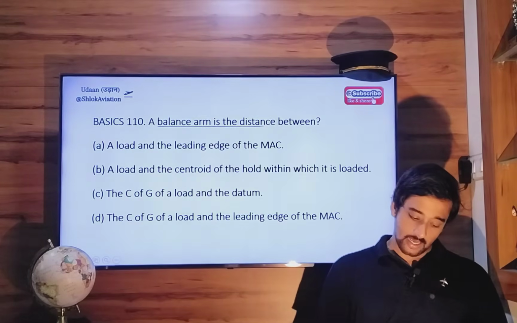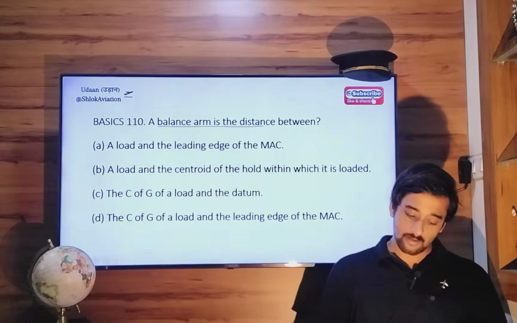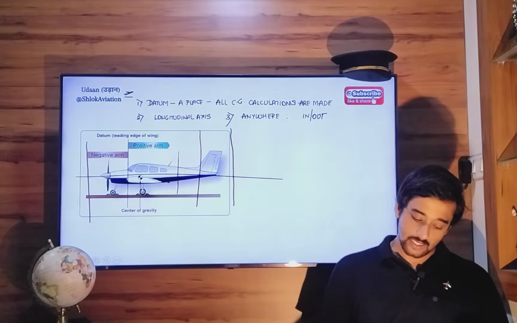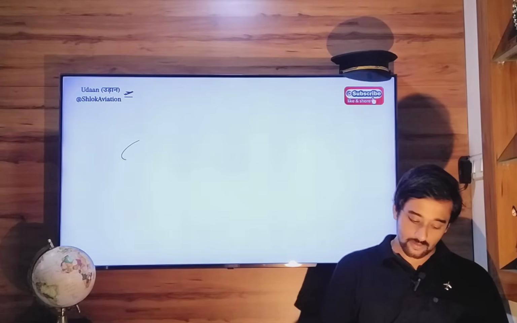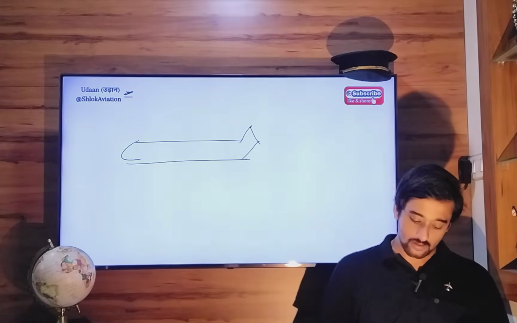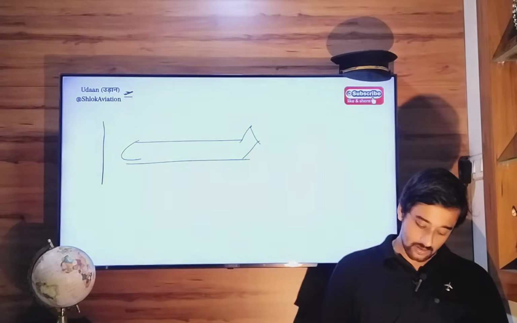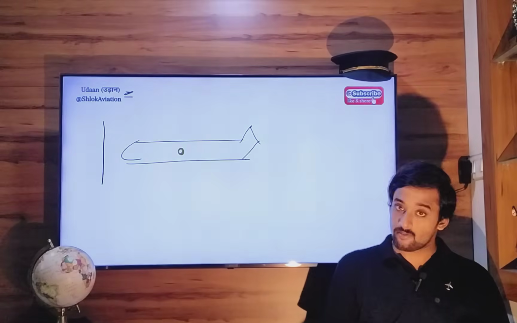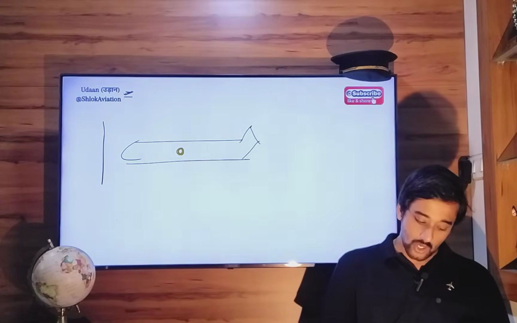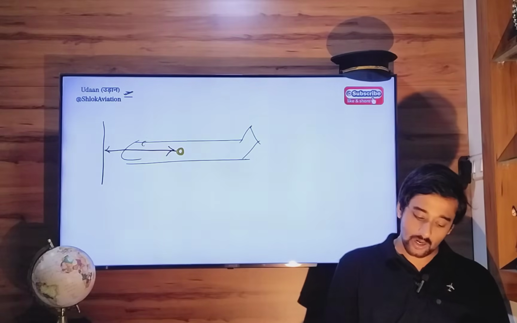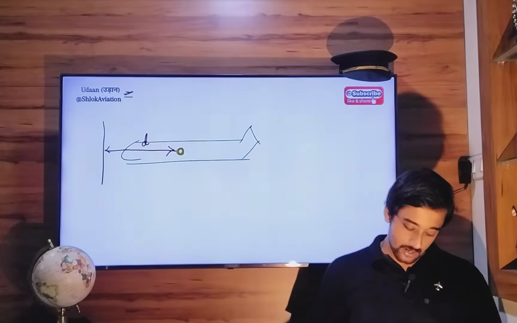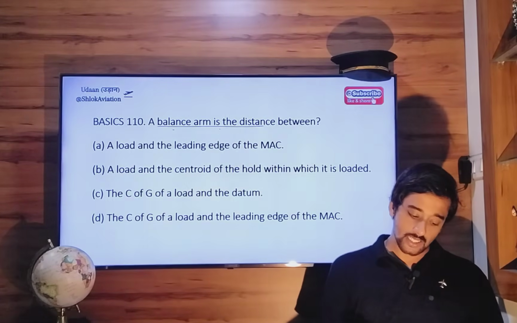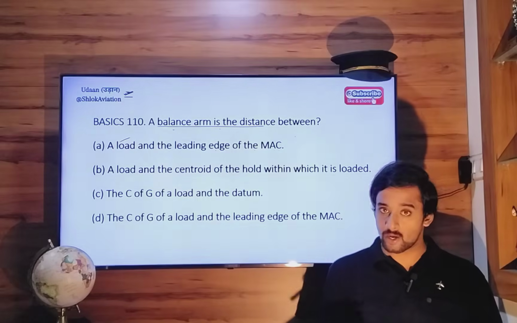right? Next, this is about datum. Now arm. What is arm distance? So let's say here is your aircraft. This is the datum. This is your center of gravity. So arm distance is the distance between your datum and the center of gravity position or the weight of that object. Okay. So a balance arm is the distance between a load and the leading edge of mean aerodynamic chord.